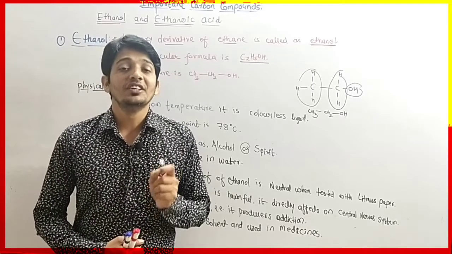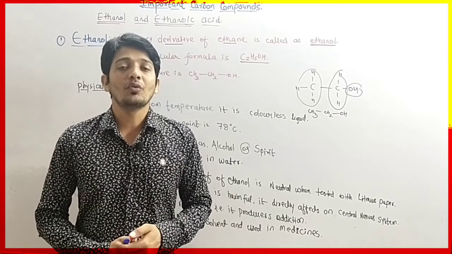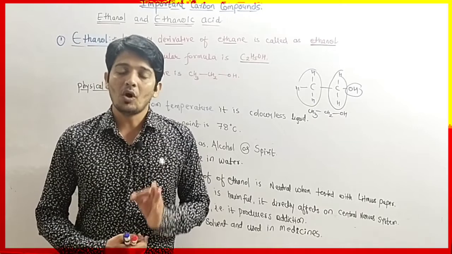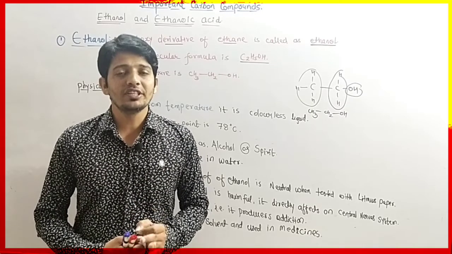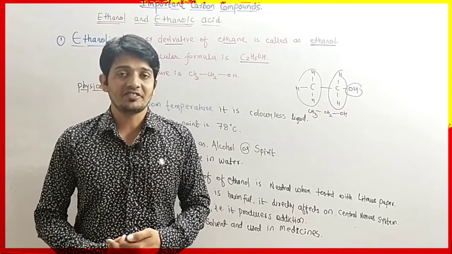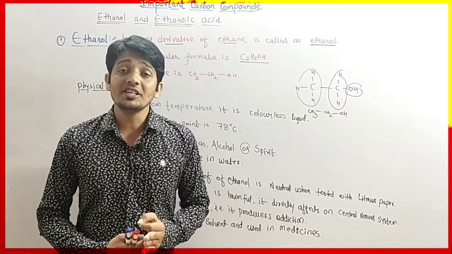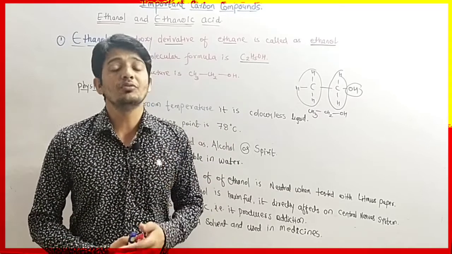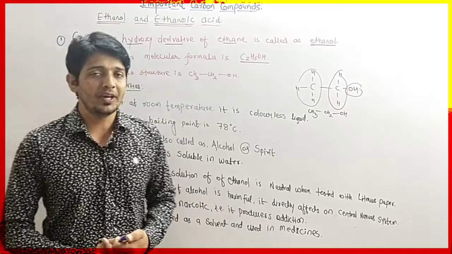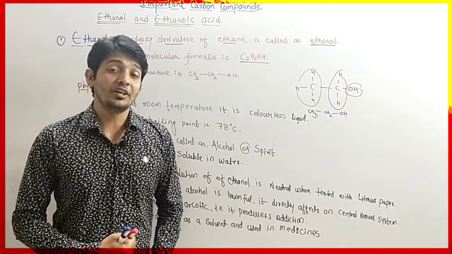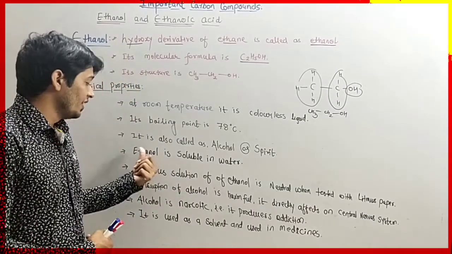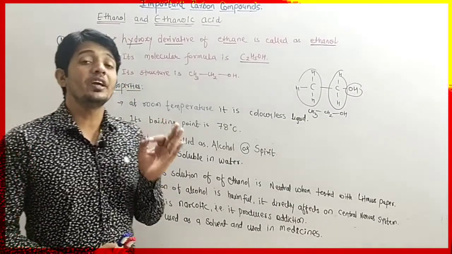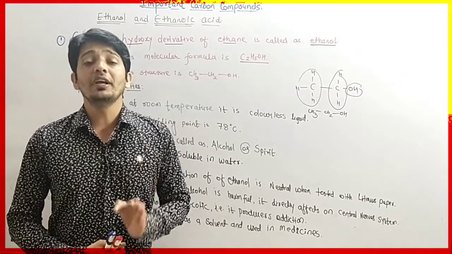Sterilization means removing bacteria and viruses from objects. So for sterilization, spirit, that is alcohol or ethanol, is used. Remember, very important.